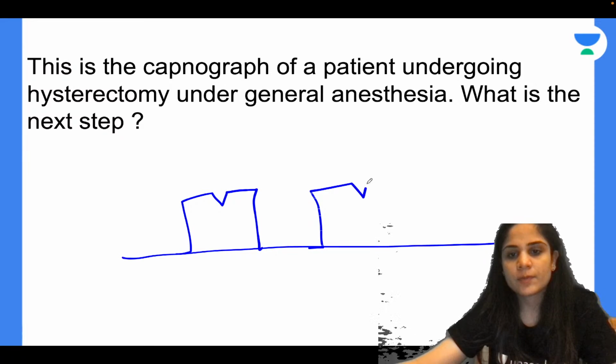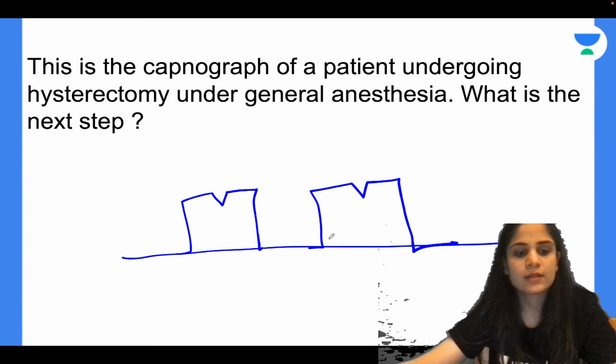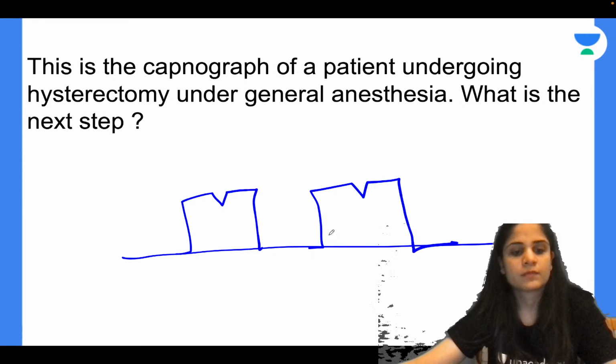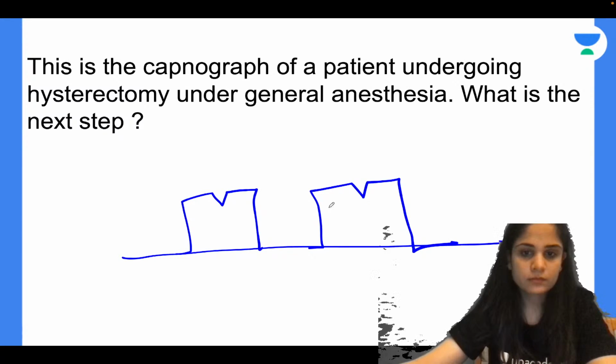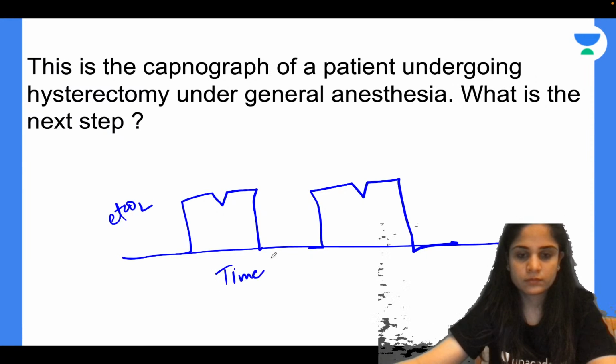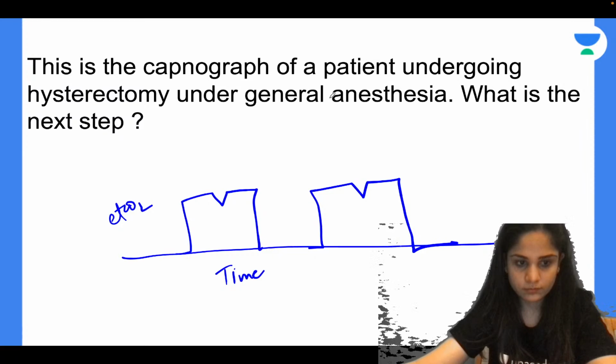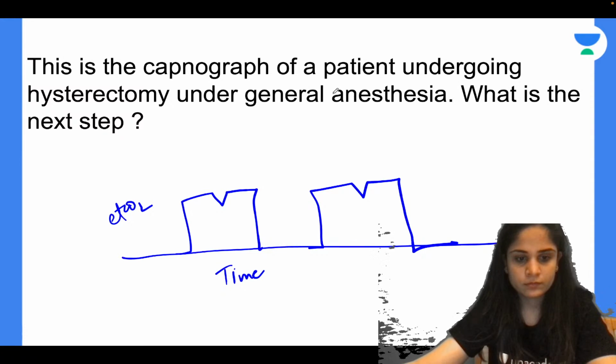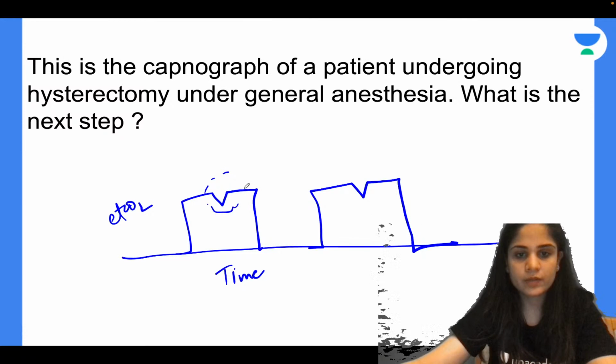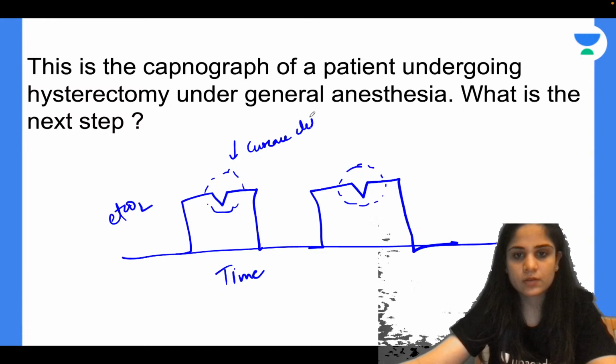This is the capnograph of a patient undergoing hysterectomy under general anesthesia. What is the next step? Yes, very good. So what is this thing called over here? This thing that is present over here? Any idea? Very good, GK. So this is called as Curare Cleft.